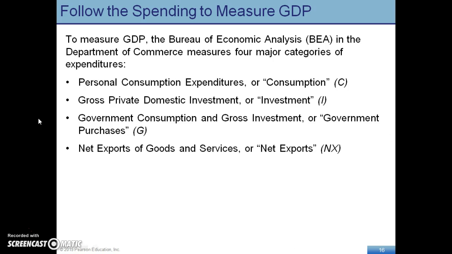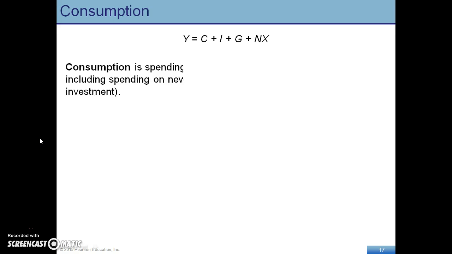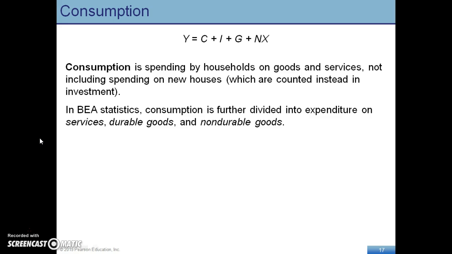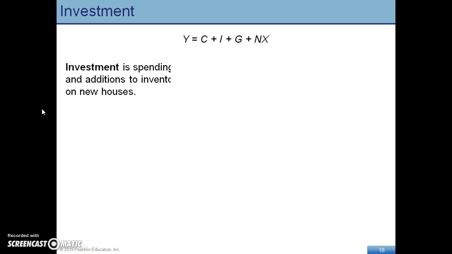Now, GDP has 4 different components: consumption, investment, government, and net export. Here's the equation right here. Consumption is the largest component. Consumption is going to be divided into services and goods. And when we look at goods, we're going to have durable goods and non-durable goods.